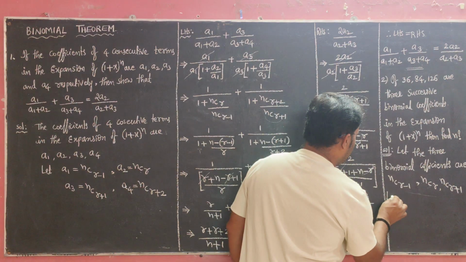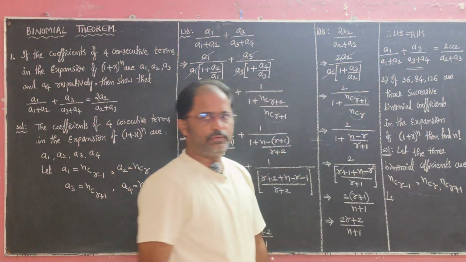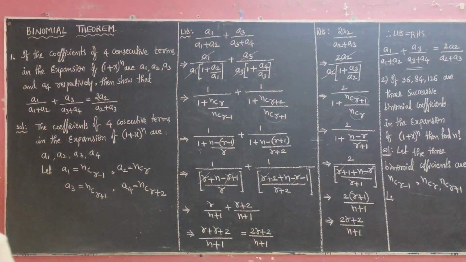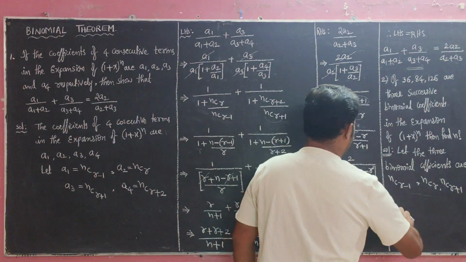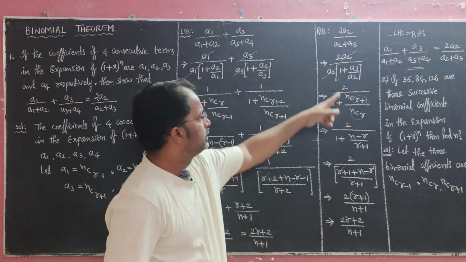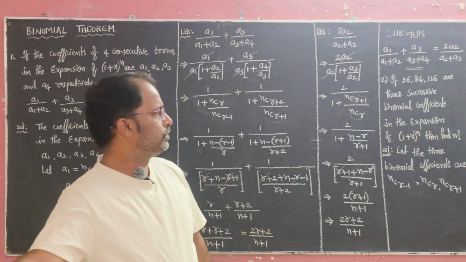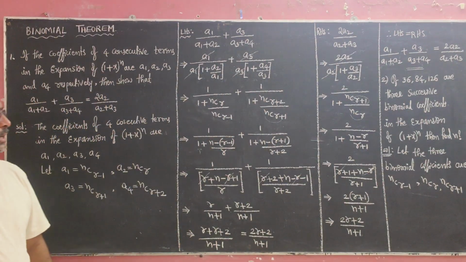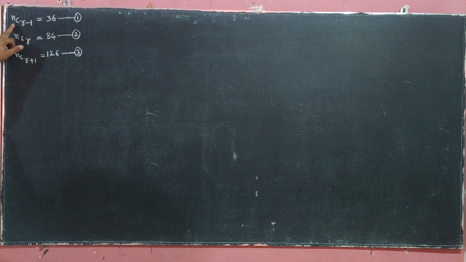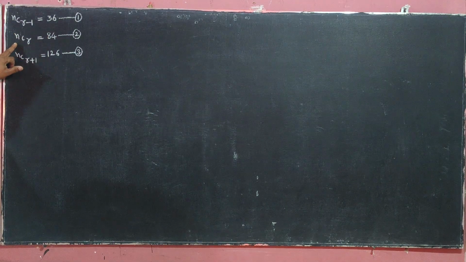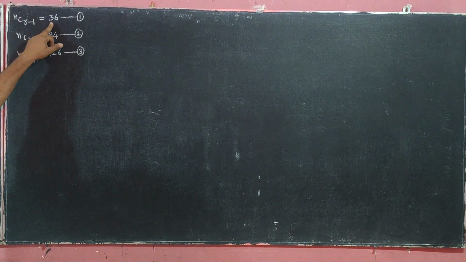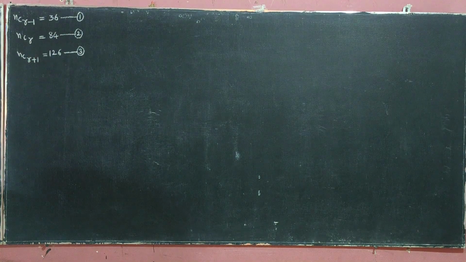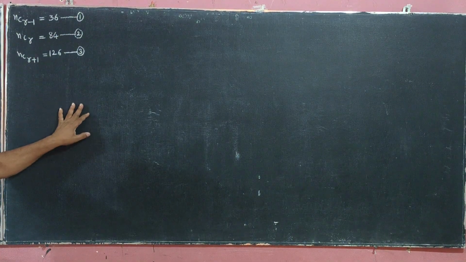Okay, let this be equation number 1. So the first one can be taken as NCR minus 1 equals 36. Okay, three successive binomial coefficients: NCR minus 1, NCR, NCR plus 1. In the question the given coefficients are 36, 84 and 126. We have to find out the value of n.